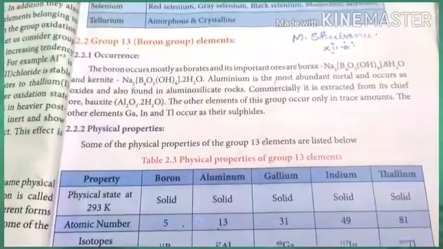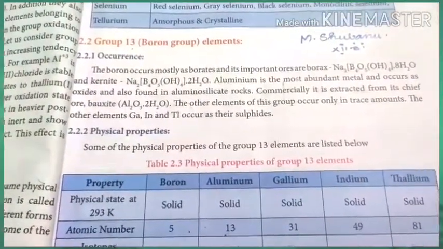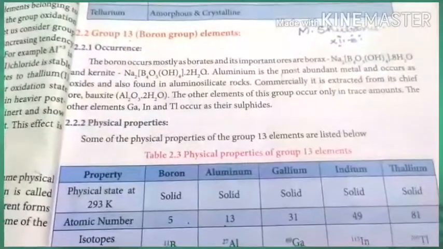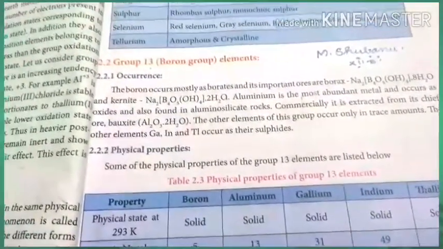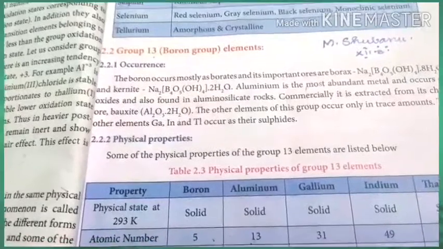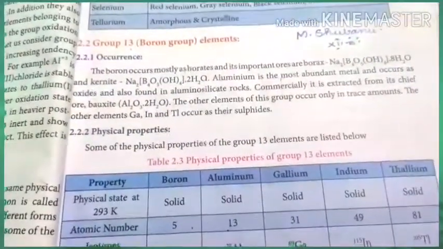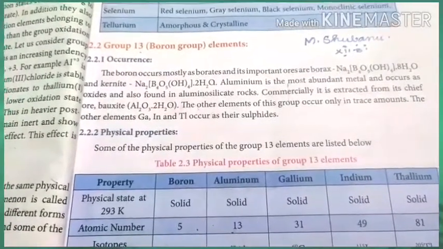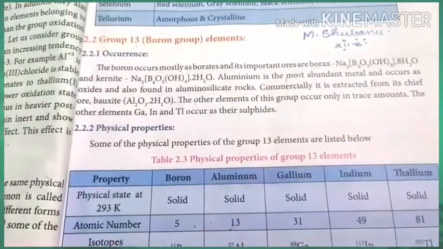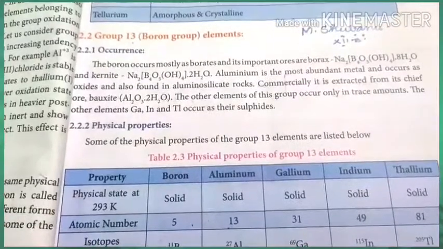So now we'll go into the depth of p-block elements. So the first row is the boron group elements. What mainly we'll discuss is its occurrence, its reactivity with acids and bases, some important compounds and its uses. So boron occurs mostly as borates, and its important ore is borax. This is the important one more.